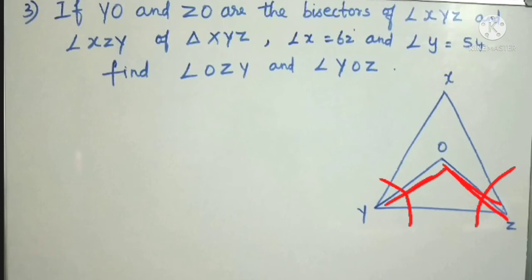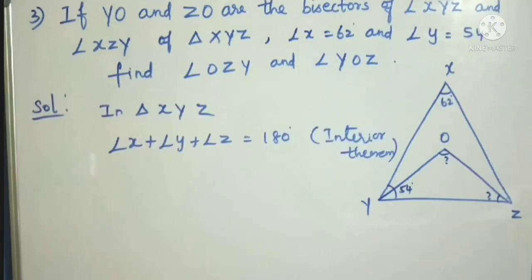And what is given? X equal to 62, and the whole angle Y is given as 54. So Y is 54, which means this one and this one are divided into two equal parts, so that is 27 and 27. Understand? Bisector means that. So find angle OZY and angle YOZ. We should find these two angles.